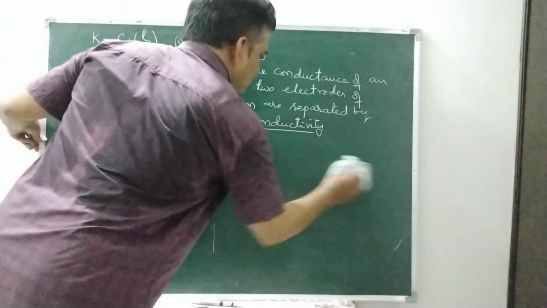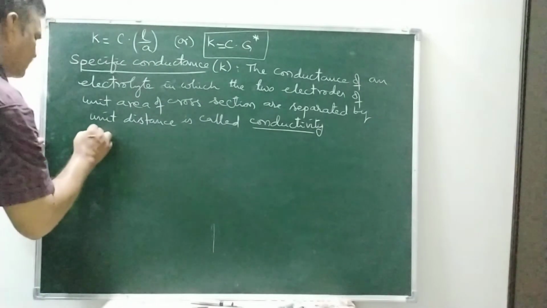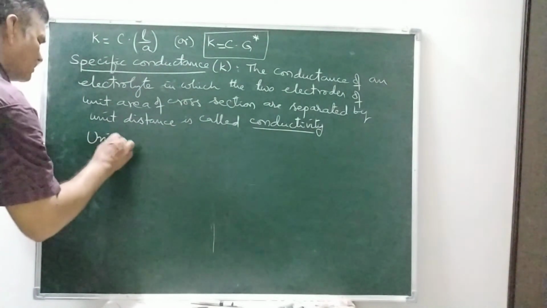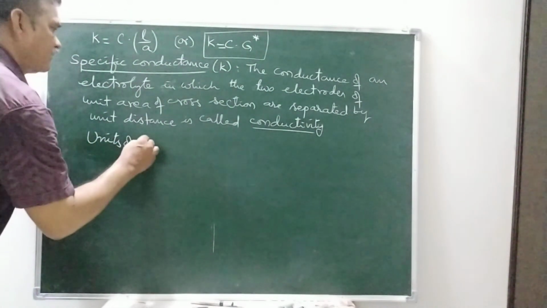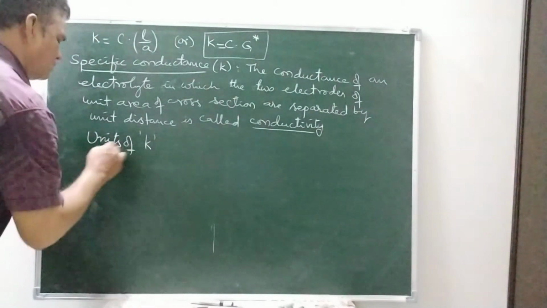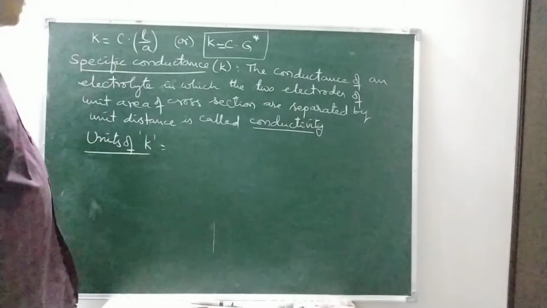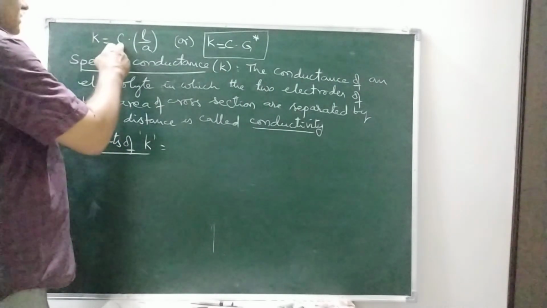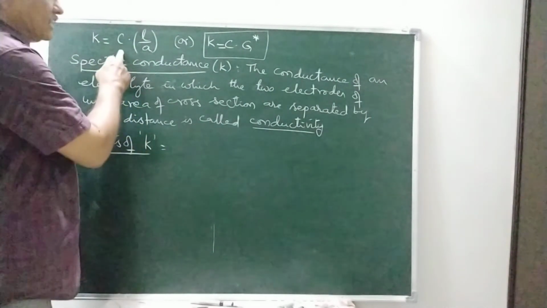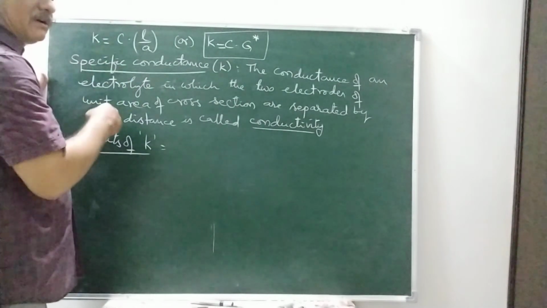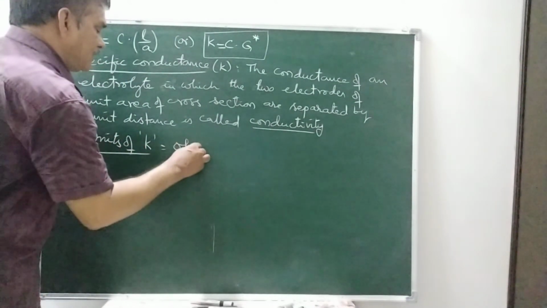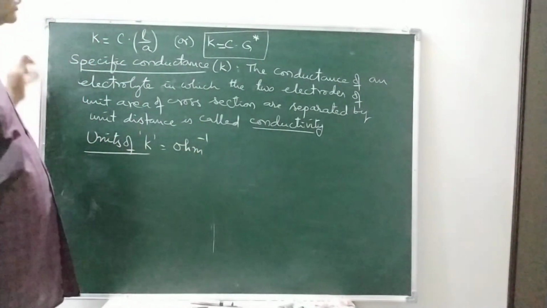Then what are the units of specific conductance? C is the reciprocal of resistance, that means it is ohm inverse.